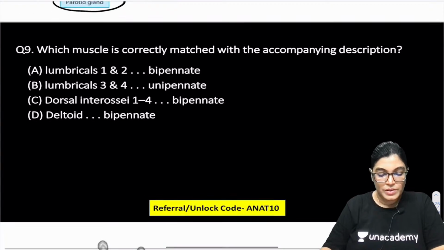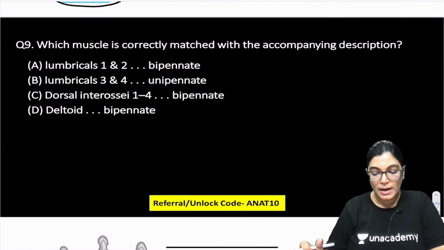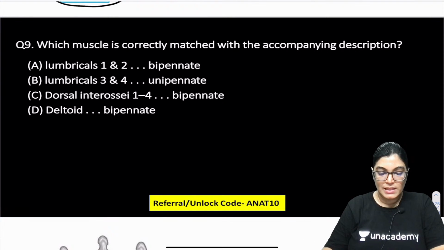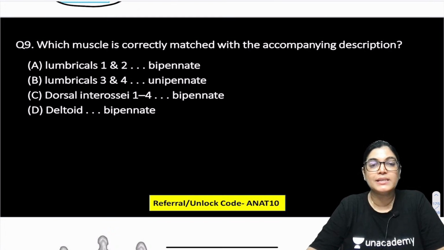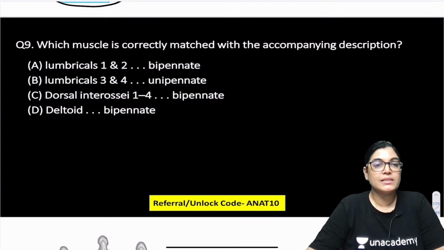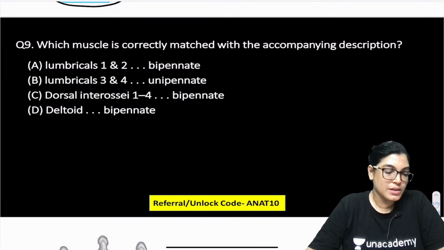Question number 9. Which muscle is correctly matched with the accompanying description? Lumbrical first and second is bipinnate. Lumbricals third and fourth is unipinnate. Dorsal interossei is bipinnate, deltoid is bipinnate. So, according to you, which is the correct answer? 4 pairings are given here. You have to mark the most correct one. Your time begins now.